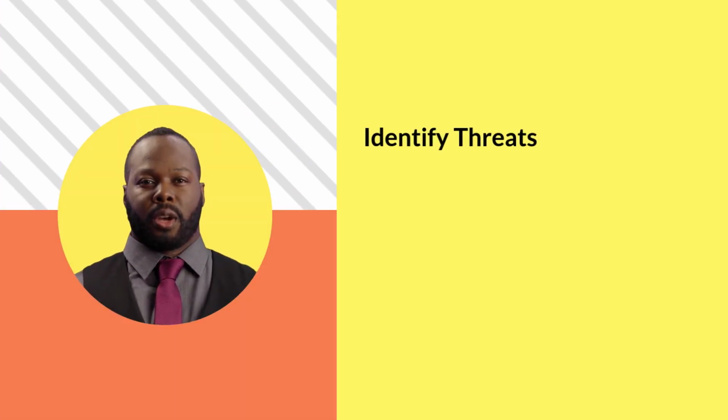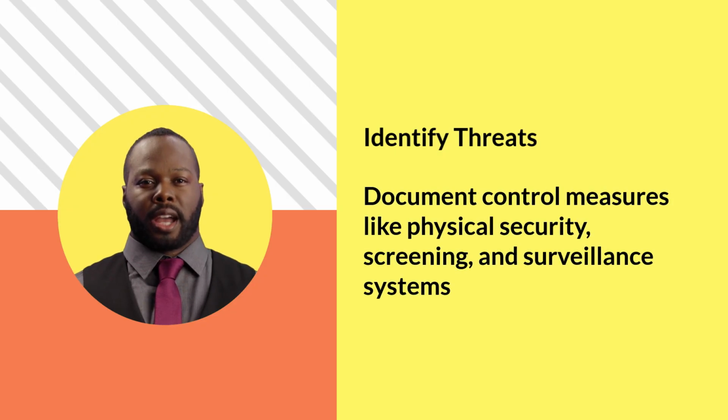Identify and document all current control measures in place to mitigate identified threats, including physical security, employee screening, and surveillance systems. Develop new control measures for high priority threats, such as improved access control, enhanced employee training, tamper-evident packaging, and supply chain audits.